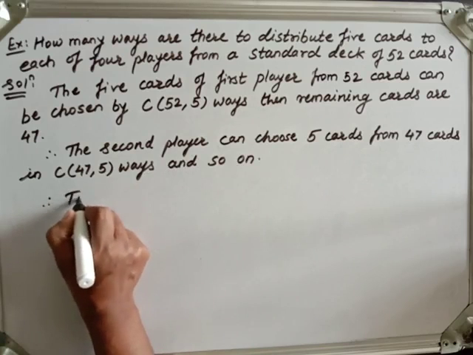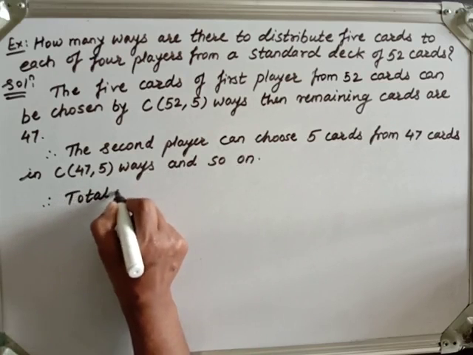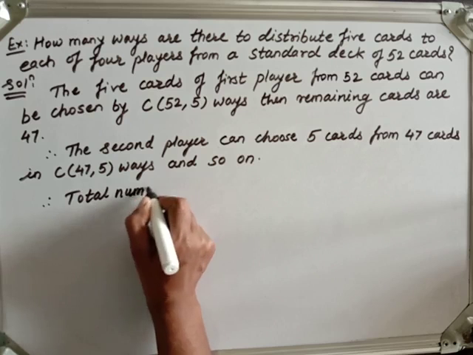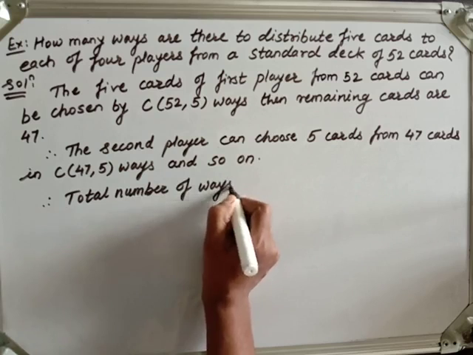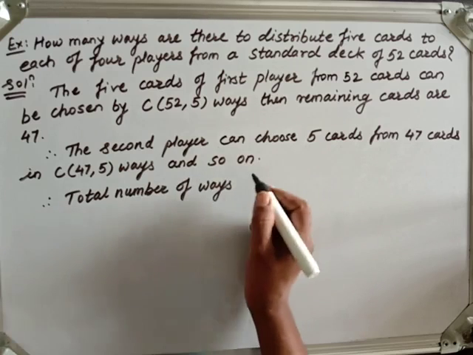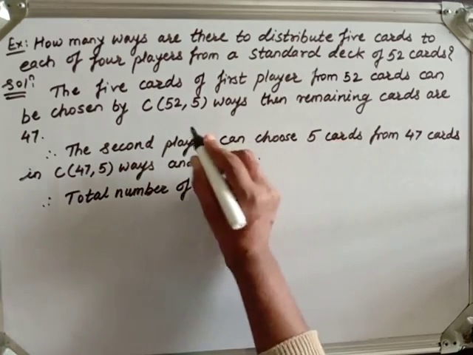Therefore, the total number of ways are how many? We will just take a product of them. As these are independent events, the multiplication rule is applicable.